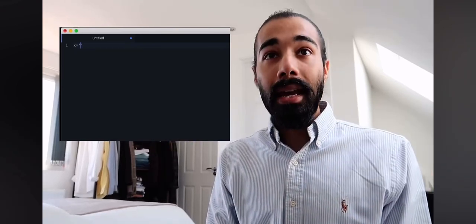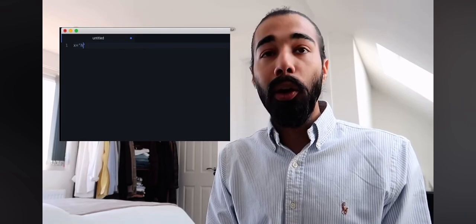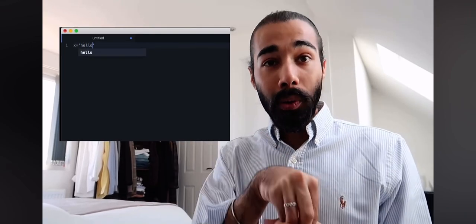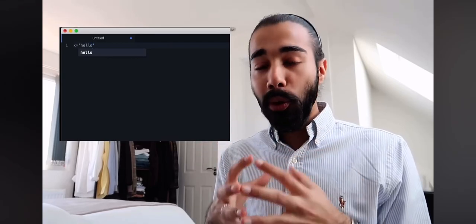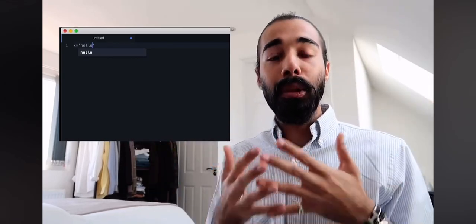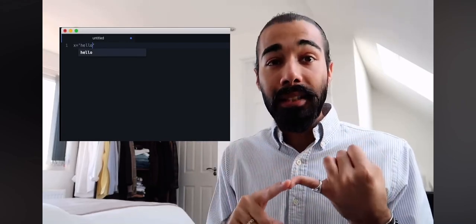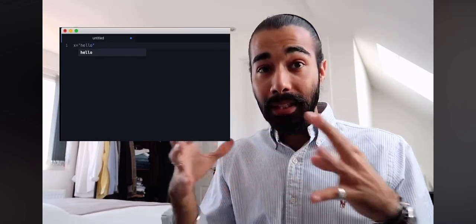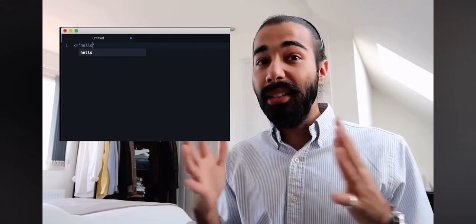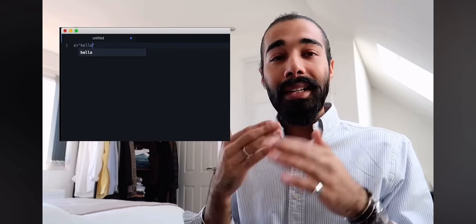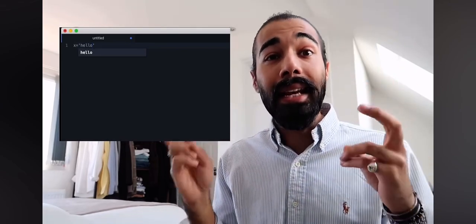Equally, we could say x equals hello. That means we're putting the word hello inside this box x. Now the cool thing is that when we create a variable like x, this variable can have any type. So this could be an integer, a string, which means a series of letters put together, so words, sentences, etc. It could be just a single character. There are many different things, and these are known as data types.